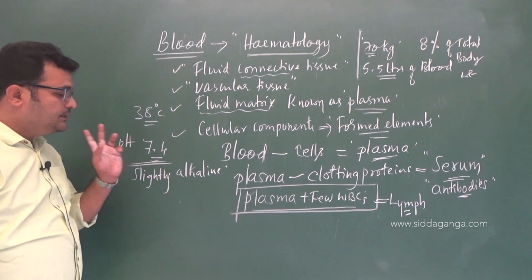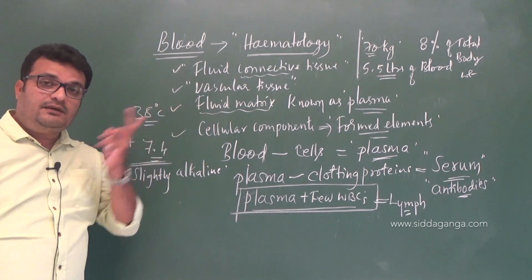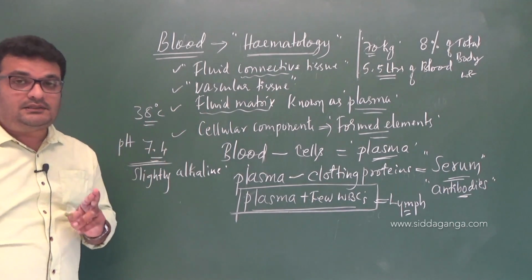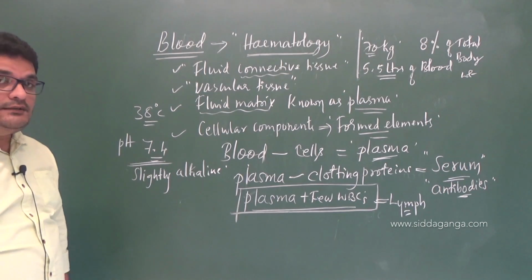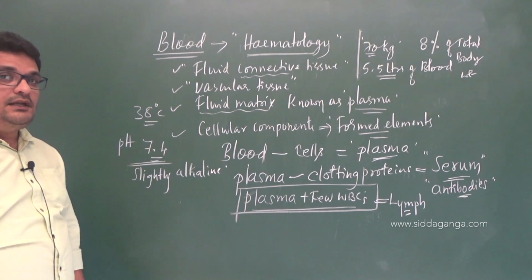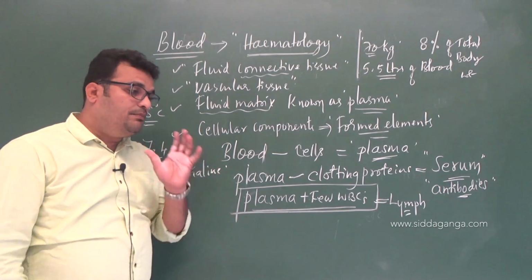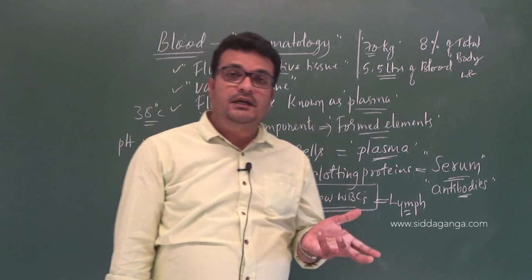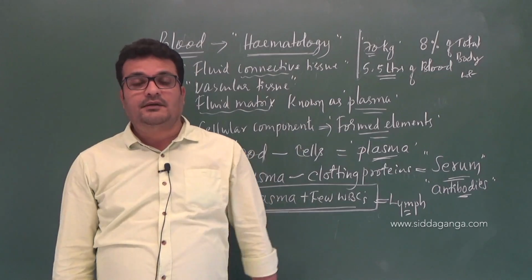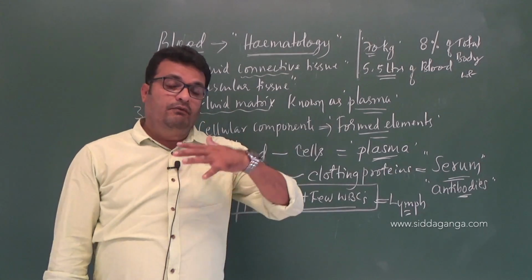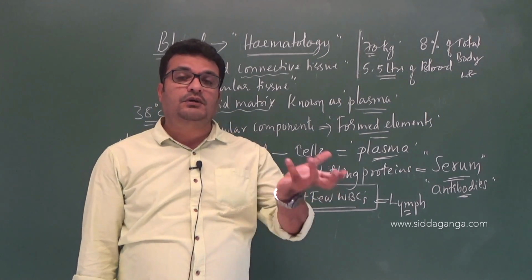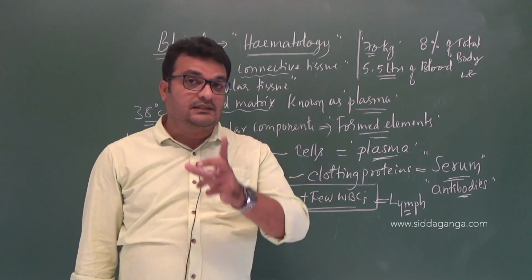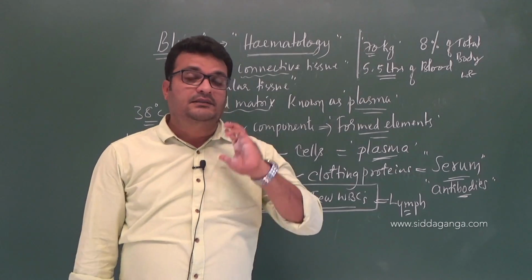The pH will be higher in the arteries, when the blood is present in arteries, and in the veins the pH is lower. Remember, know this: the blood pH is higher in arteries than in veins, because the oxygen concentration is higher in the aorta and its branches, the arteries, except the pulmonary artery. I am telling you, except the pulmonary artery.